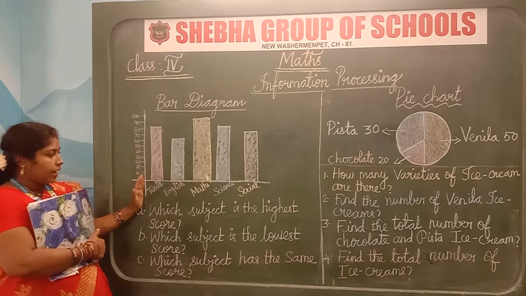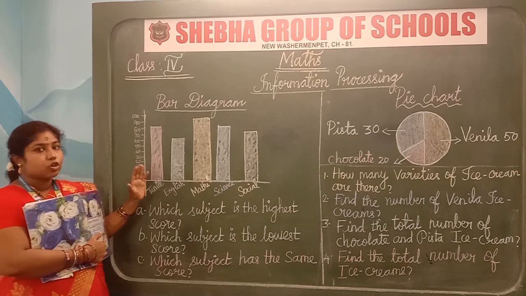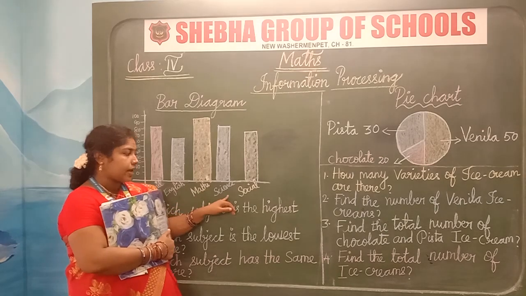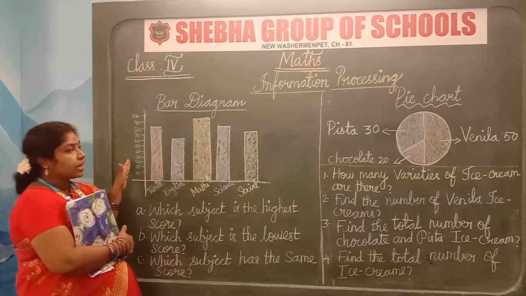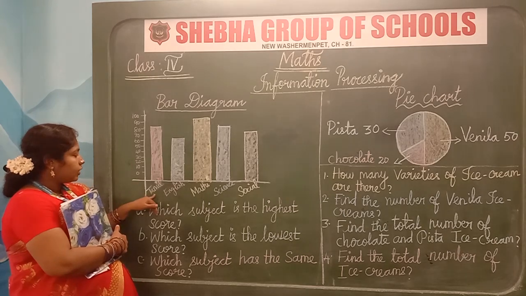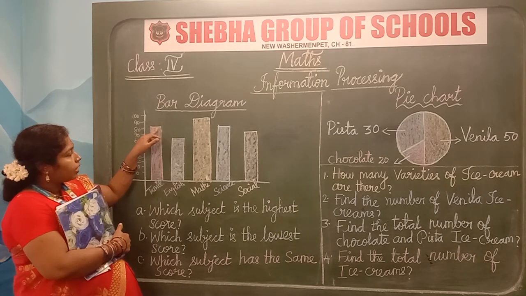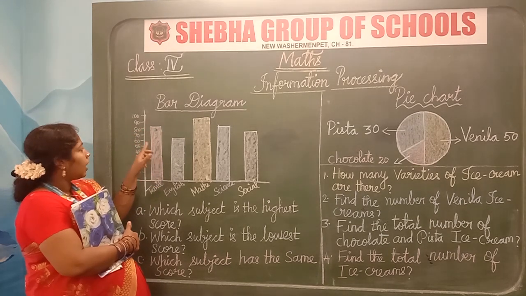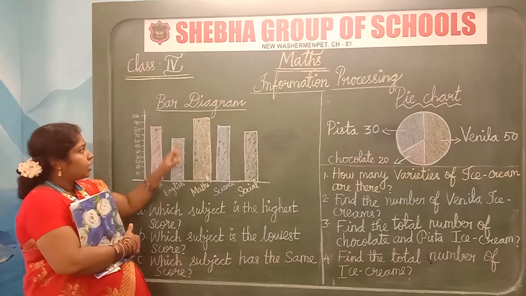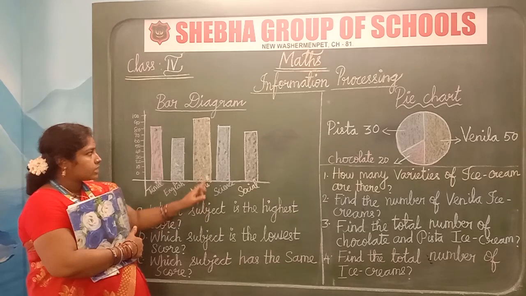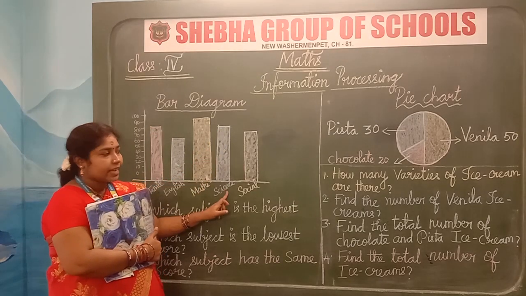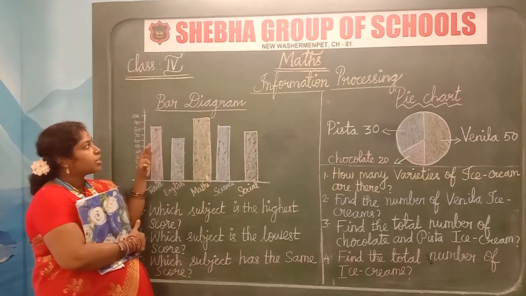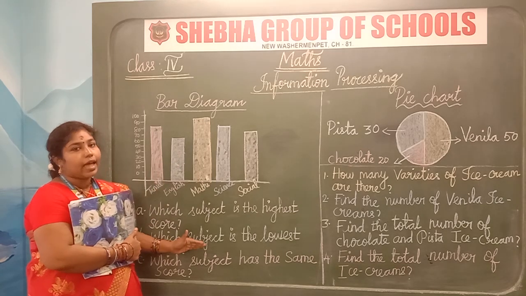In this bar diagram, it tells us the students' scores in 5 subjects: Tamil, English, Maths, Science and Social. And this represents the marks of the students. So in Tamil, 80 marks scored in Tamil, 60 marks scored in English, 90 marks scored in Maths, 80 marks scored in Science and 70 marks scored in Social. So from this information given by a bar diagram, we are going to answer the questions below.